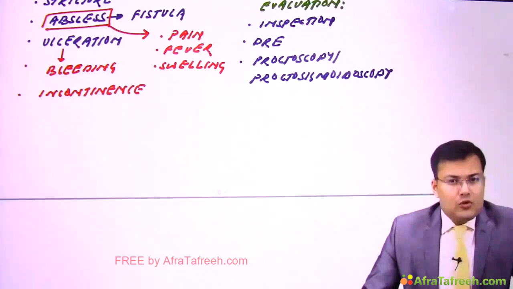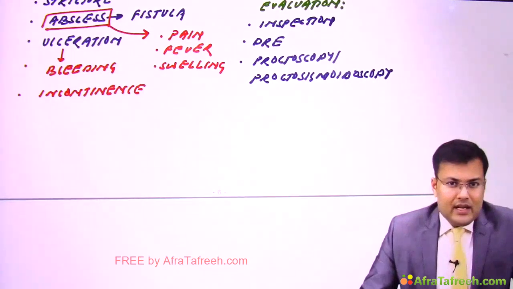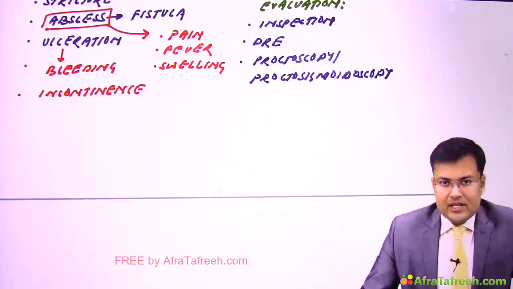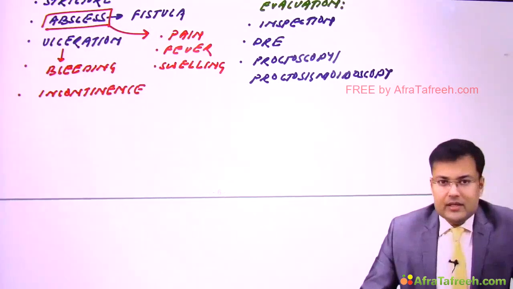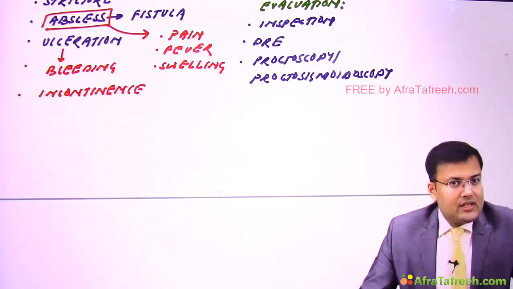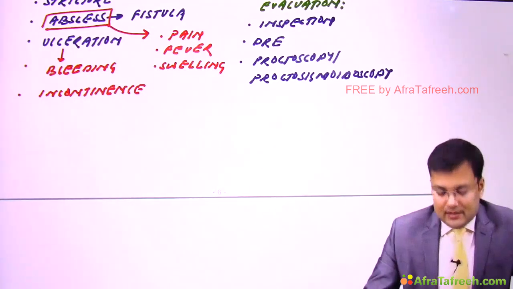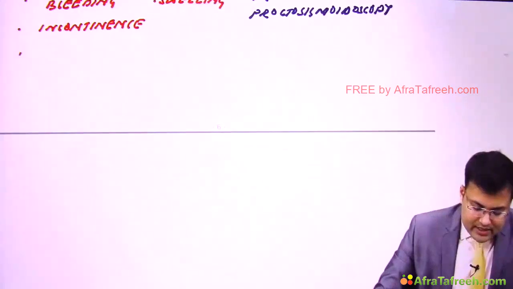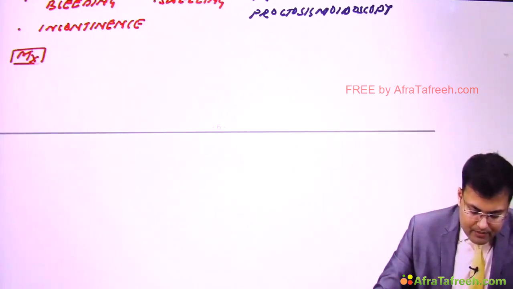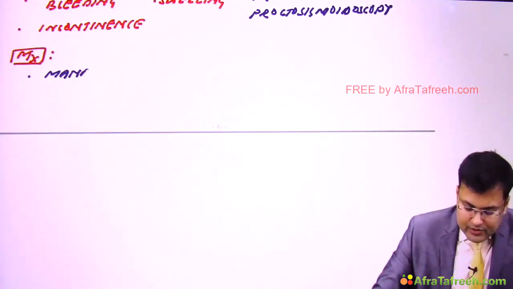Most patients of Crohn's disease with perianal manifestation are treated conservatively. So in which case is surgical treatment required? Imagine the patient is having pain, and why is there pain? Because of an undrained abscess or a poorly drained abscess. So see the important points related to management. The majority of patients are managed conservatively.